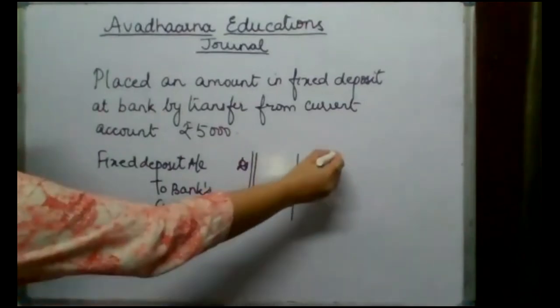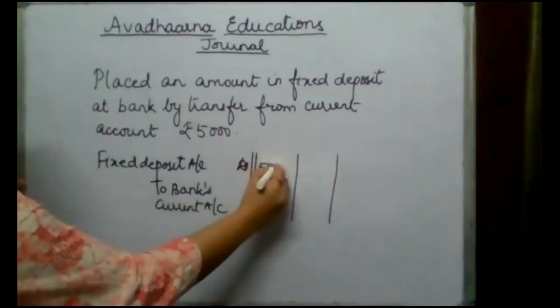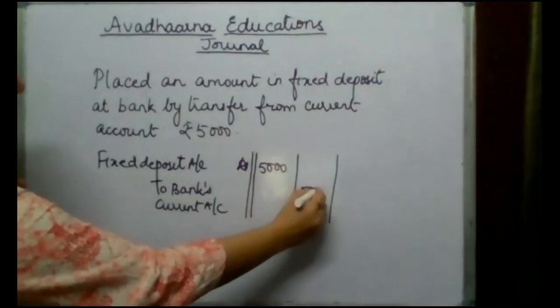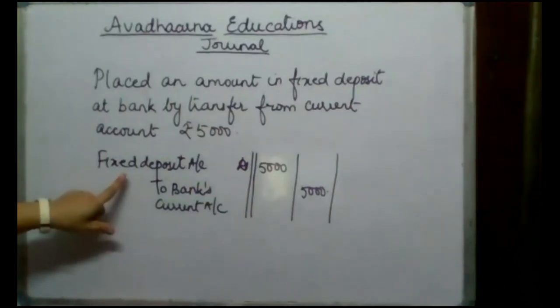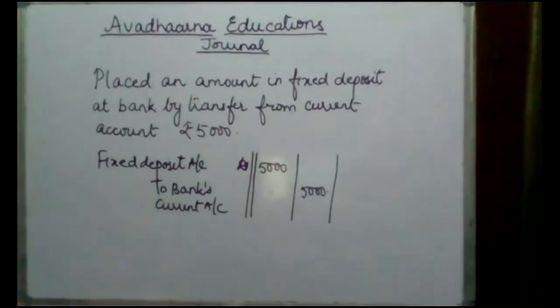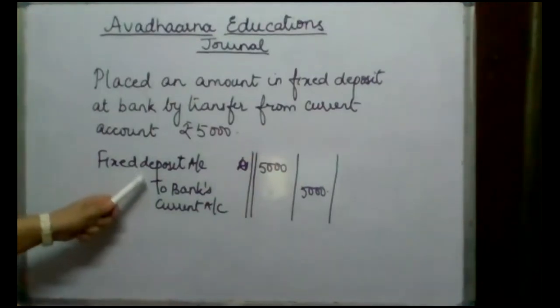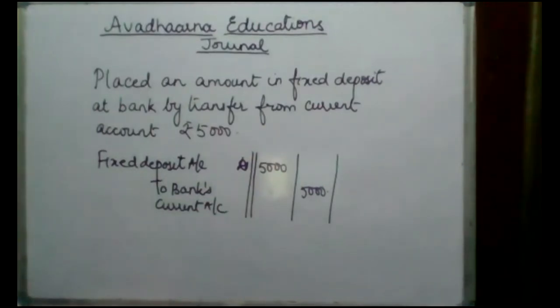Amount mentioned on both debit and credit side in the amount column is 5,000. This fixed deposit is also being opened in the name of the business, and that is why we are recording it in the books of accounts of the business. So my entry will be fixed deposit account debited to bank's current account.